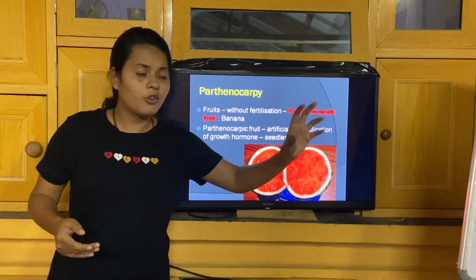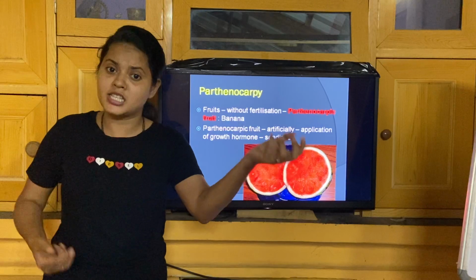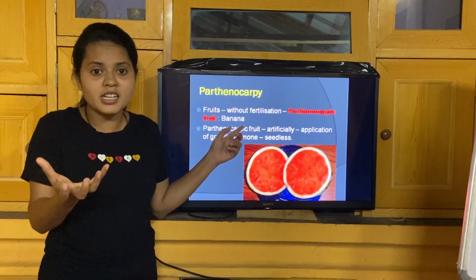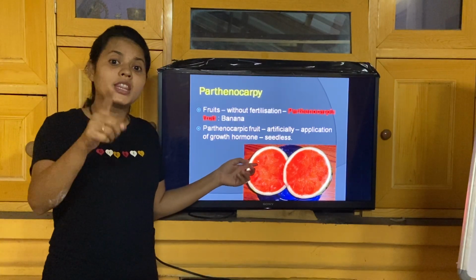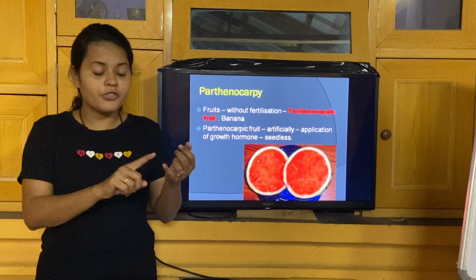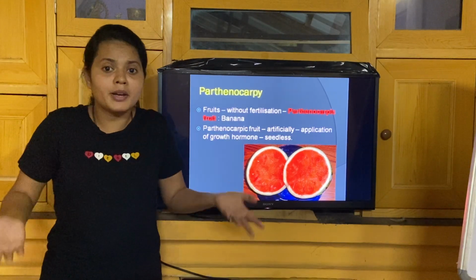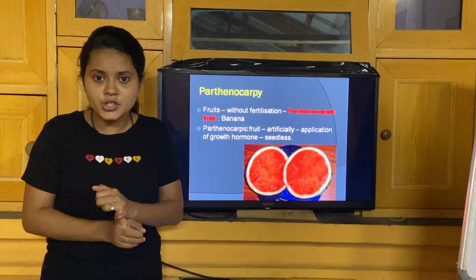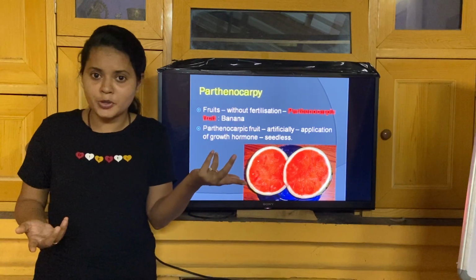Just as new individuals were formed after parthenogenesis, here also the fruits are formed. We know that the end result is the fruit formation, right? So fruits are formed without the involvement of male. So there is no pollination. If pollination is not taking place, there won't be double fertilization. Fertilization will not take place. And if fertilization is not taking place, how is the seed going to form? Seed will also not be produced, right?